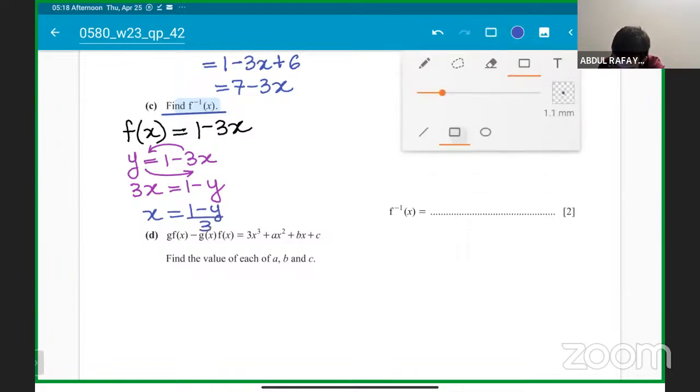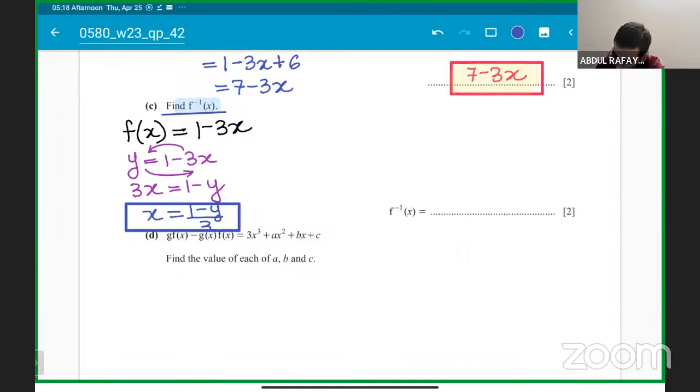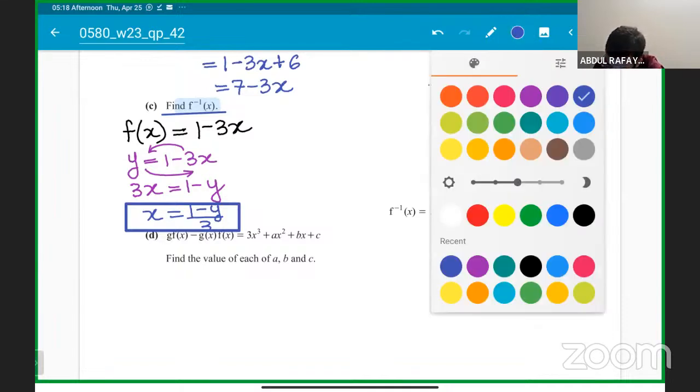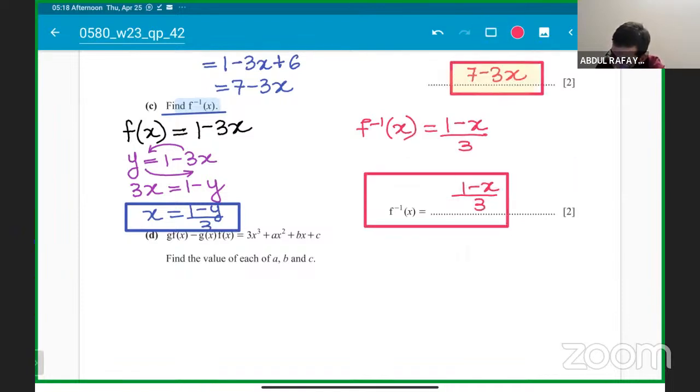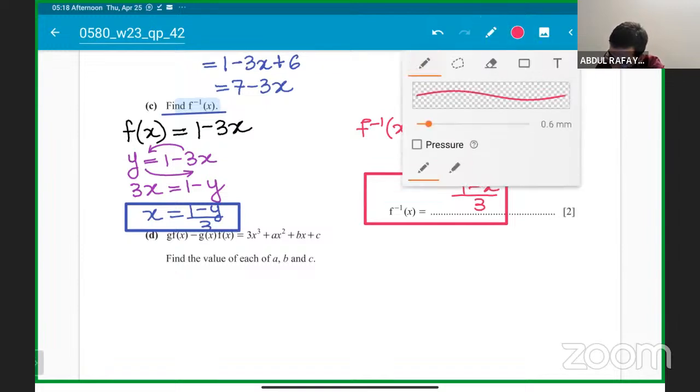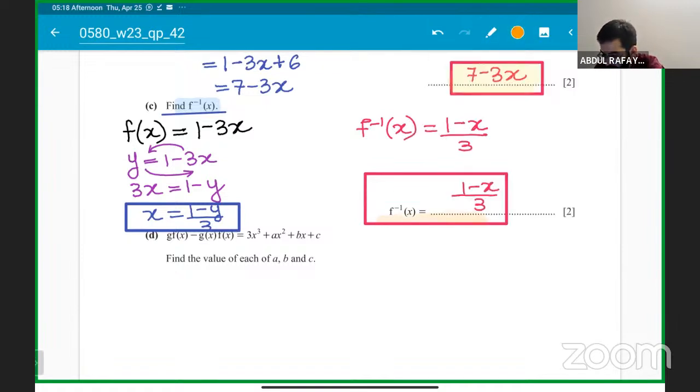Once you get x as the subject, students, there is nothing left. You just have to simply substitute: f inverse of x will be, instead of y, substitute x, which is 1 minus x over 3. That is the answer. Make sure to write down the answer here. And this is the answer for the f inverse of x. Guys, everyone got this clear, following with me?